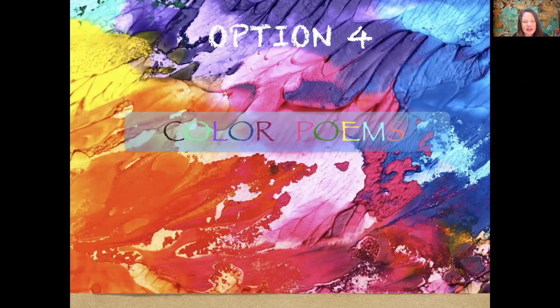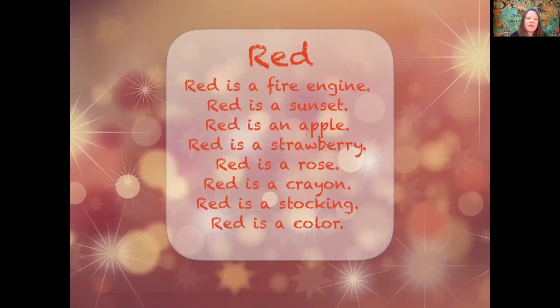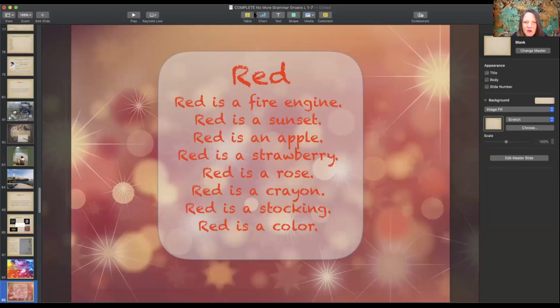This is probably the easiest one, the least challenging. And that is okay if you want to do this one. I'm not saying that in a way that means you shouldn't do it because it's too easy. I had fun doing this and wanted you to have a chance to do it. Color poem, you're going to choose any color you want, and it's very simple. Red. Red is a fire engine. Red is a sunset. Red is an apple. Red is a strawberry. Red is a rose. Red is a crayon. Red is a stocking. Red is a color. You can see all of the nouns at the end of the sentence.